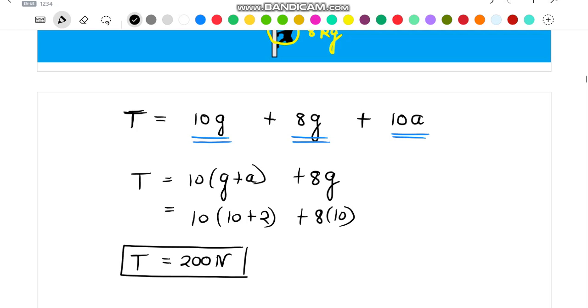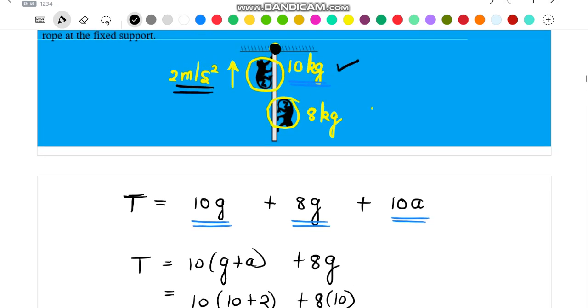But again, I recommend you to solve this problem with the help of independent free body diagram of both the monkeys, and compare your final result with the result that I have just obtained with the help of direct approach.